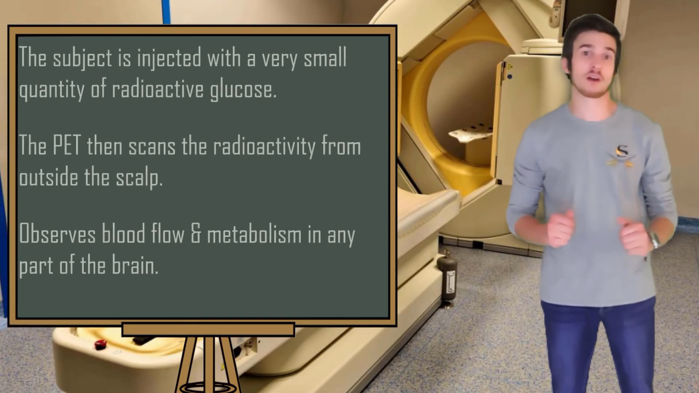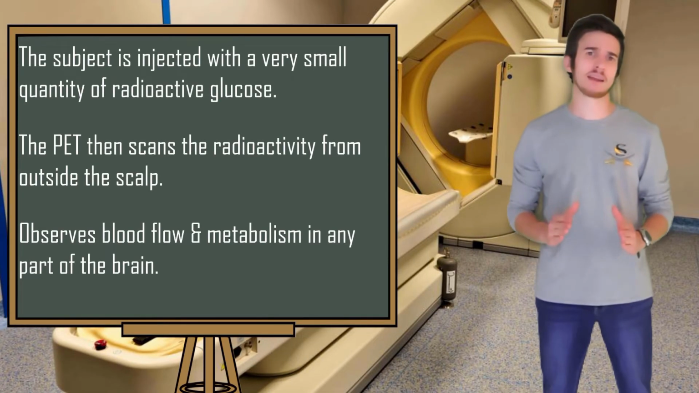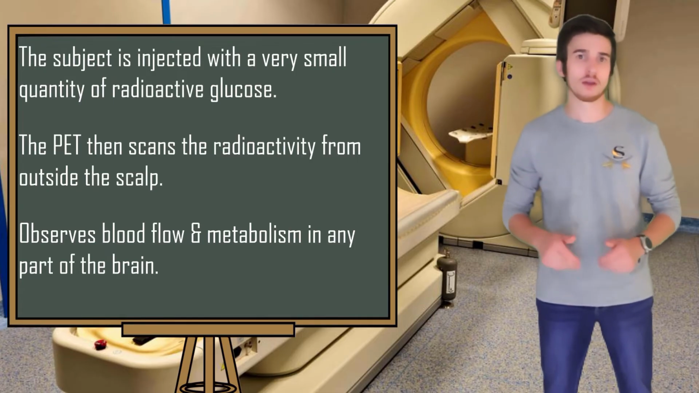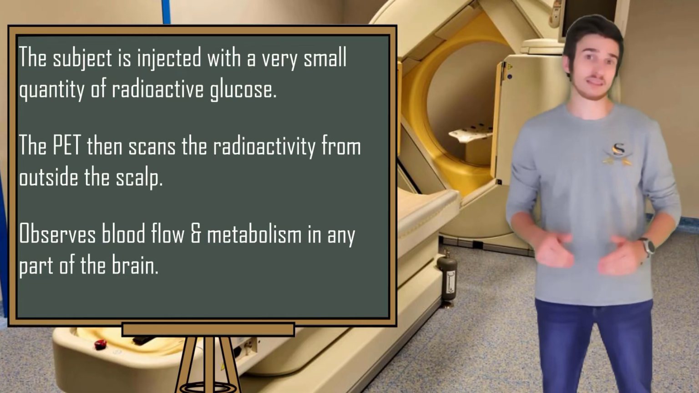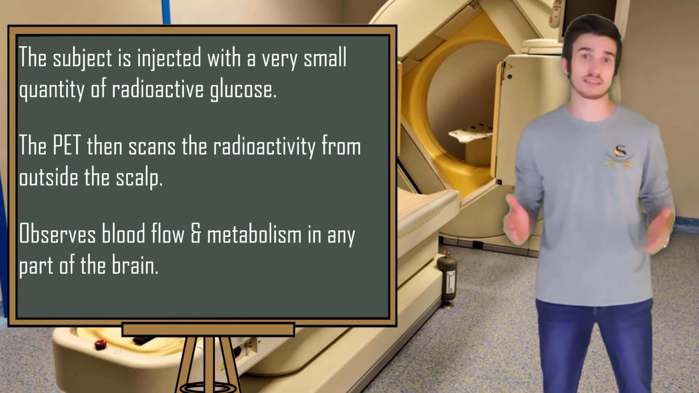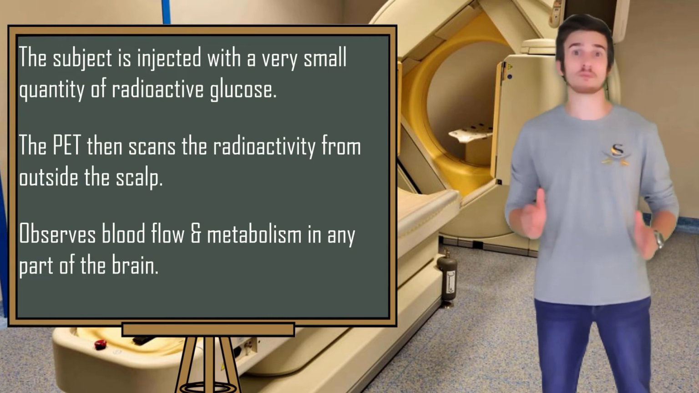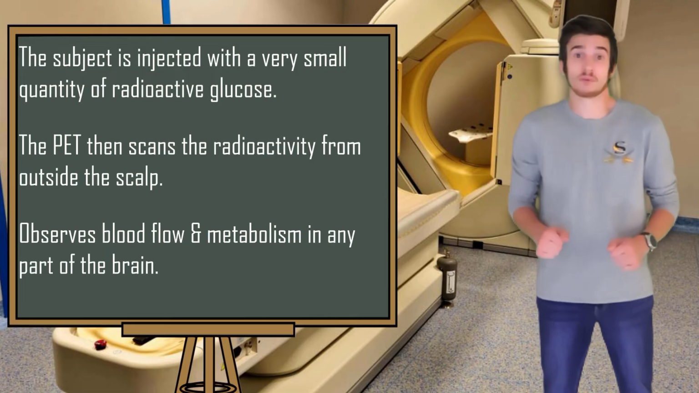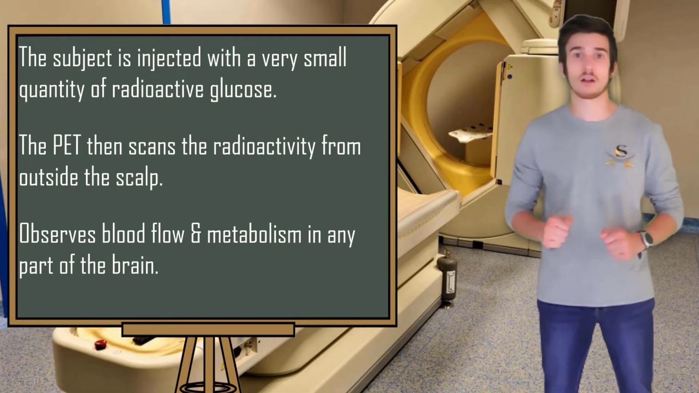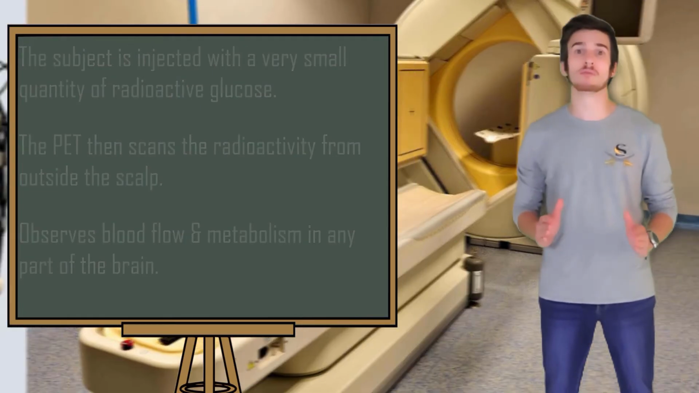Next, we have the positron emission tomography, or PET scan. During a PET scan, the patient is injected with a very small amount of radioactive glucose, which acts as a tracer substance. The scan is then able to detect the traces of radioactivity from outside the scalp. This allows for the brain scan to detect any type of metabolic activity or blood flow within the brain. A computer can then use this absorption data to show levels of brain activity in a color-coded map. Red equals high brain activity, while blue equals low brain activity.